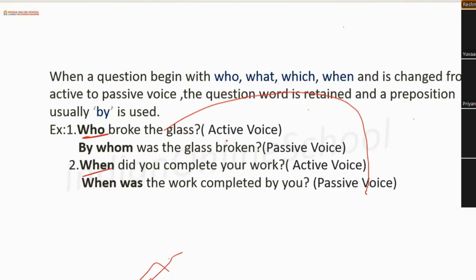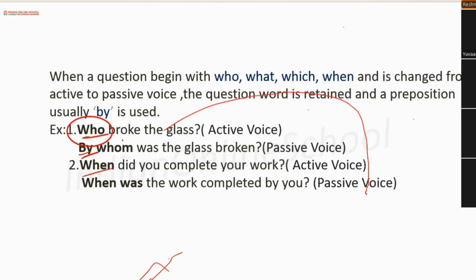But if it is who, signifying a person, then by whom we will be adding, because if we go to the very first slide, I have said that Ria kicked a ball, and then we were swapping that. We added by Ria to imply that it was performed by Ria. So whenever it is who, it can also justify there is a person. We are just not naming him, right? So we will be adding by whom, right?